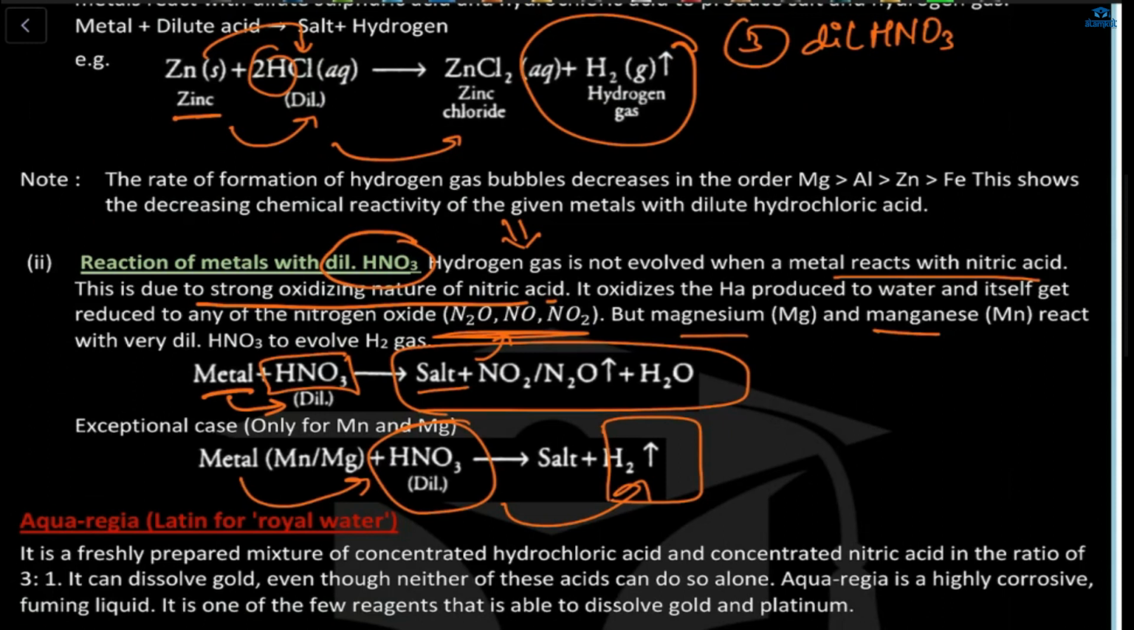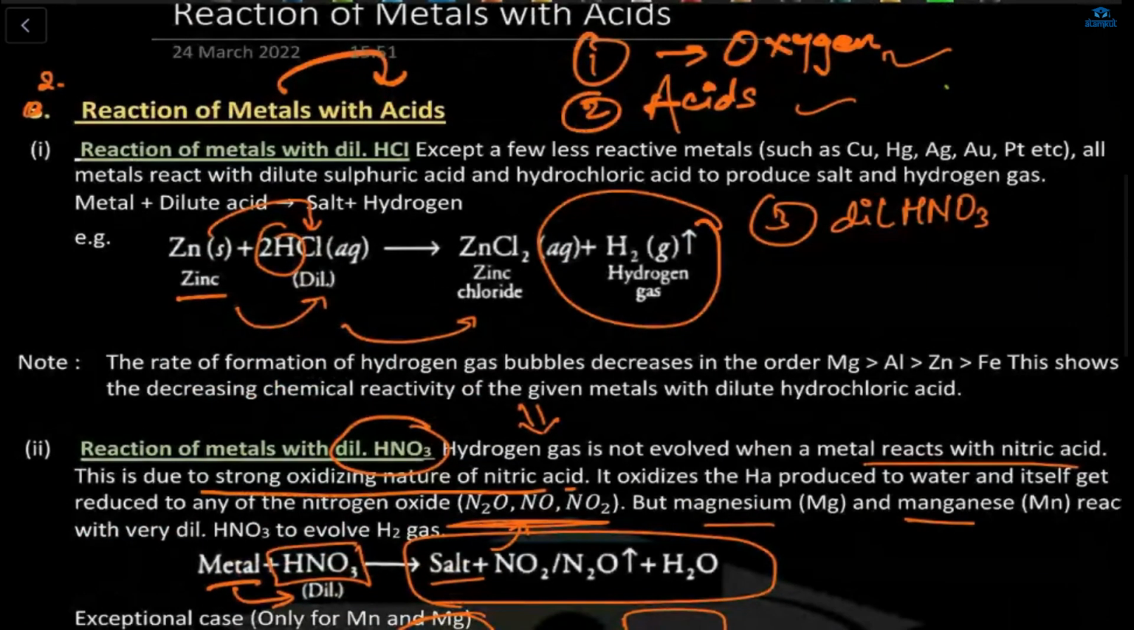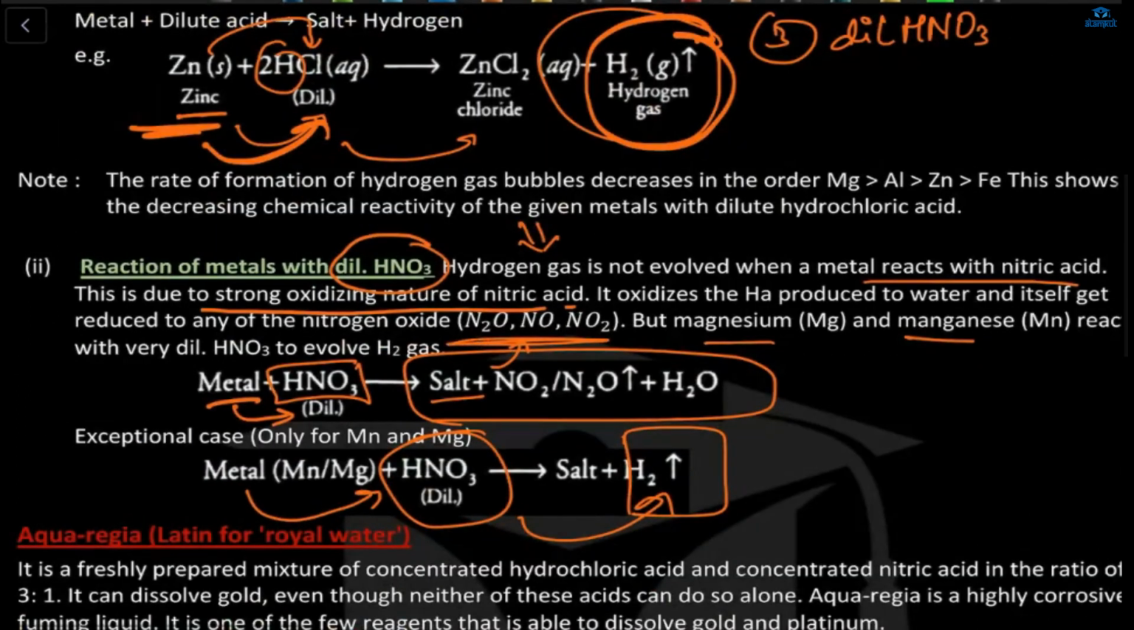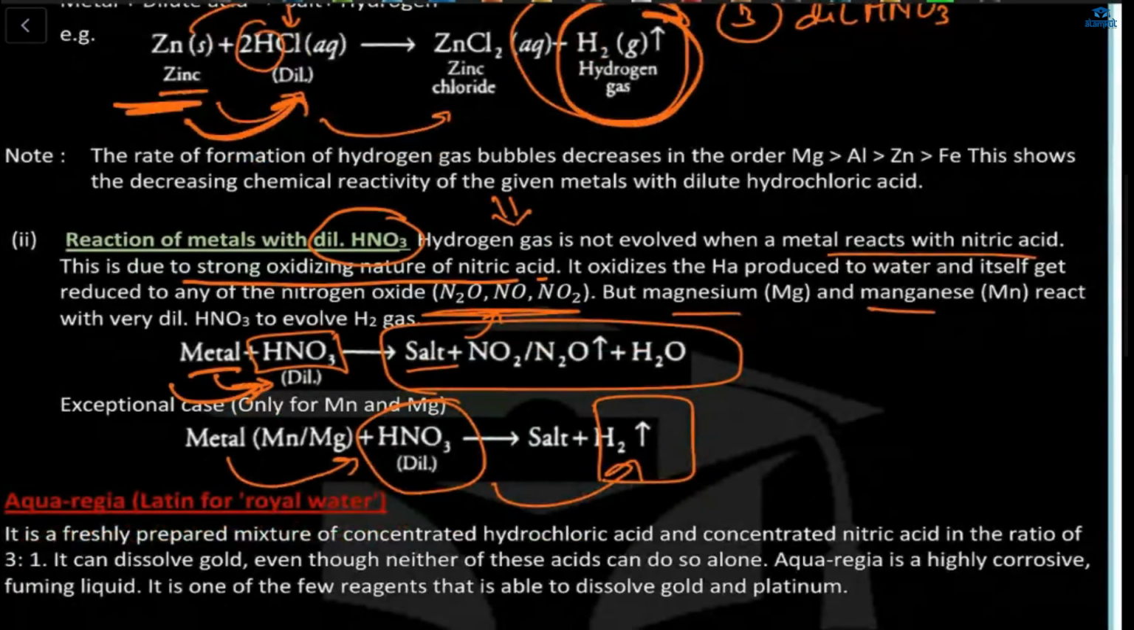Yes, ma'am. So here is what we learned about the reaction of metal with acids. When a metal reacts with dilute acid, H2 gas will evolve. And when metals react with nitric acid, H2 gas will not evolve. Why? Because nitric acid is a very strong oxidizing agent. Its nature is very strong.